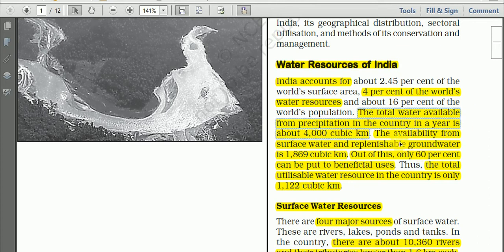Then another important fact is that the availability from surface water and replenishable groundwater is 1,869 cubic kilometers.